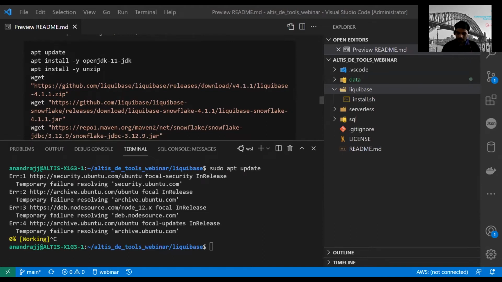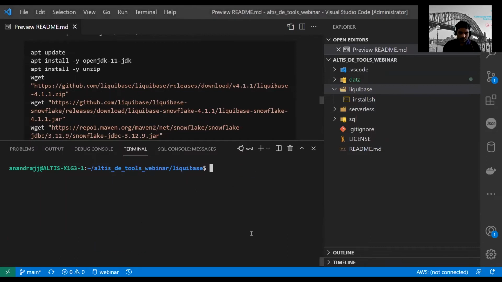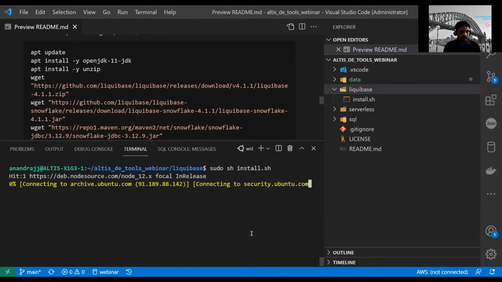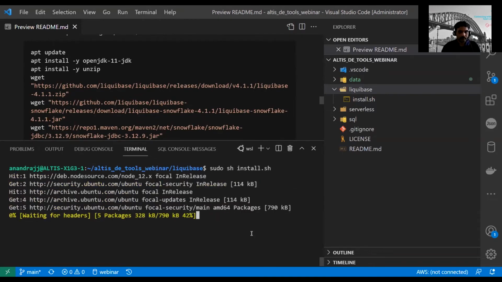I'm not sure why I'm not able to access the internet. Could it be because I'm on VPN? Yeah, let me disconnect from the VPN and then check this one. I think that could be the issue. Let's try again. Yeah, it's working now.